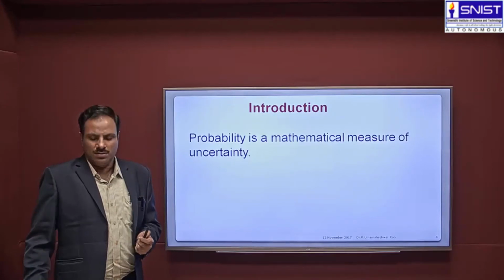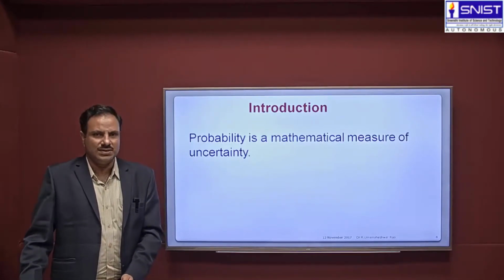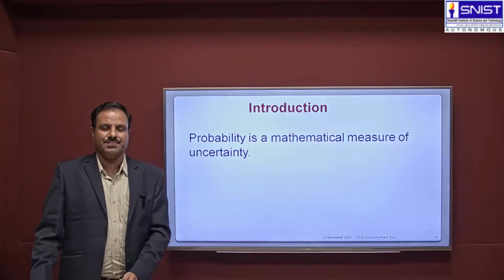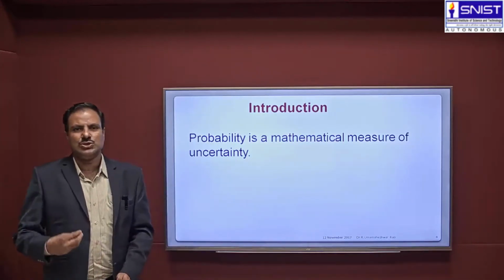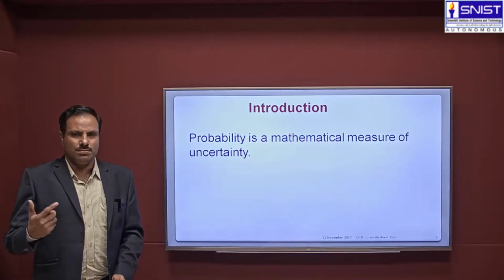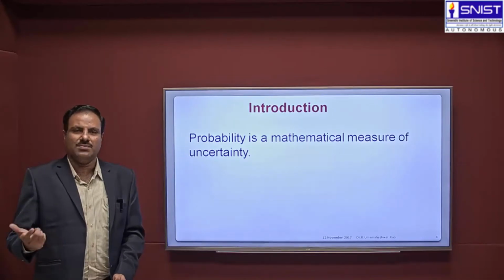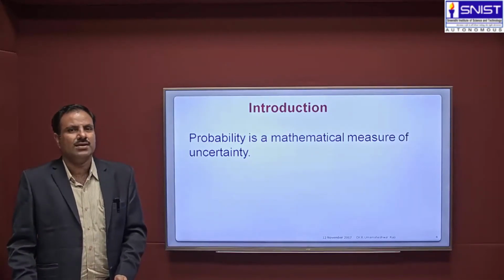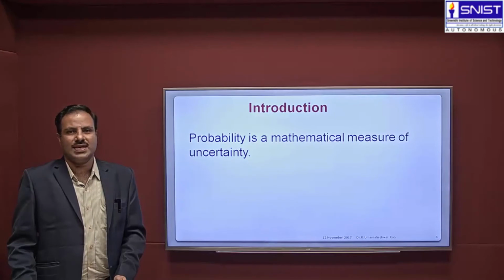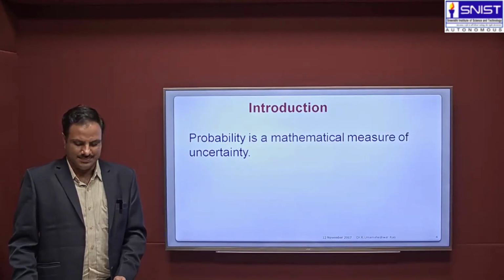Here, probability is a subject that deals with uncertainty, which enables us to quantify it in terms of mathematics. That is the reason probability is also called a mathematical measure of uncertainty.